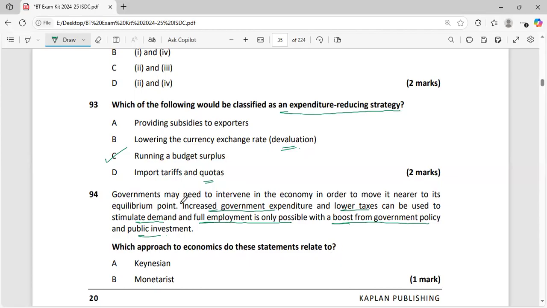Government expenditure is rising, taxes are falling, used to stimulate demand. Full employment is only possible with a boost from government policy and public investment. It is given by the Keynesians, who think that these are the ways which can help the country to boost their economy.